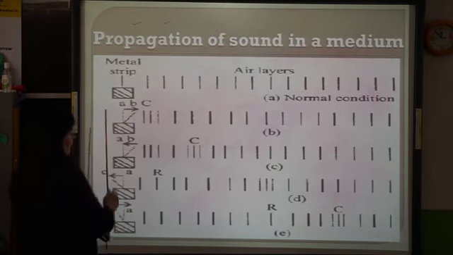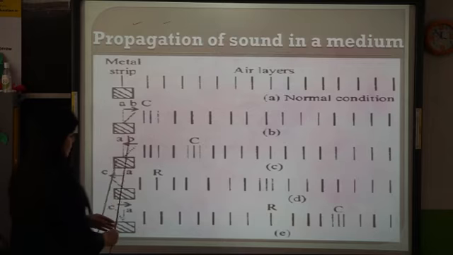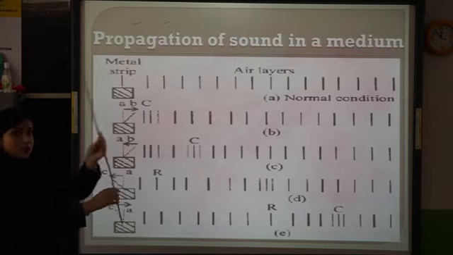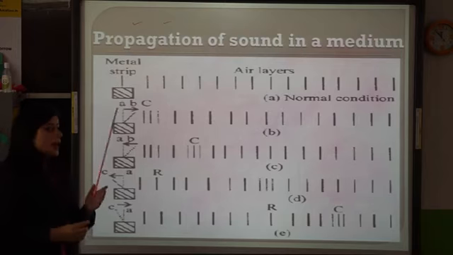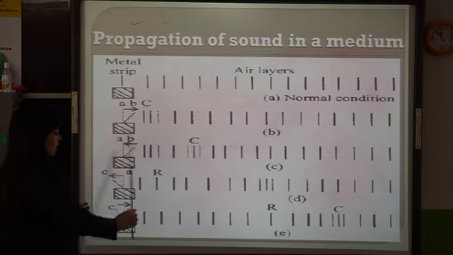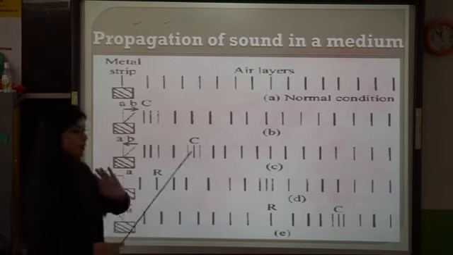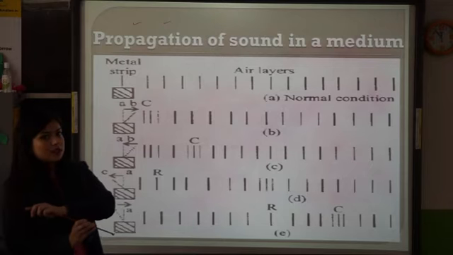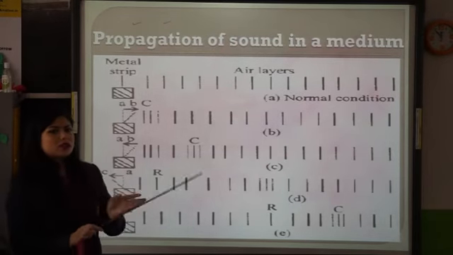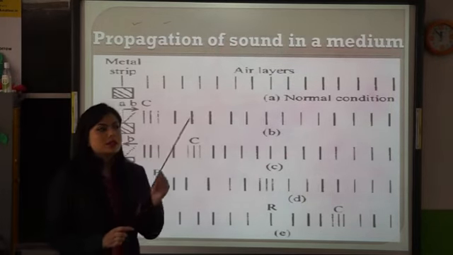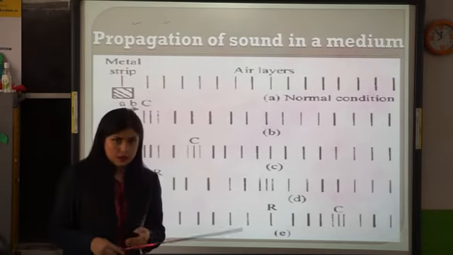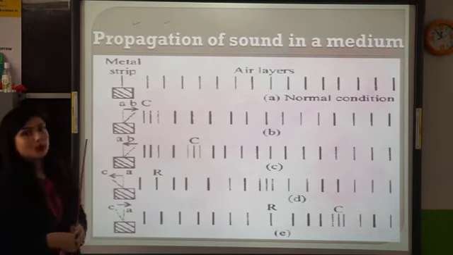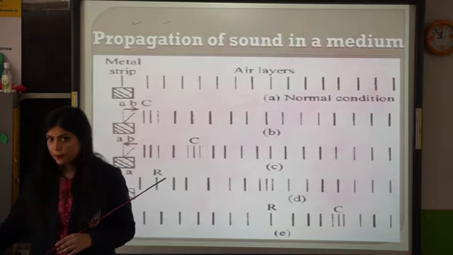Now, when it moves back, again the same first pattern is repeated. When you push the middle strip back, the air molecules are pushed back, and this kind of rarefaction pattern is created. Again, when we move forward, compression is created; move back, rarefaction is created. This pattern continuously happens till the air molecules reach our ear. This is the type of wave known as a longitudinal wave.